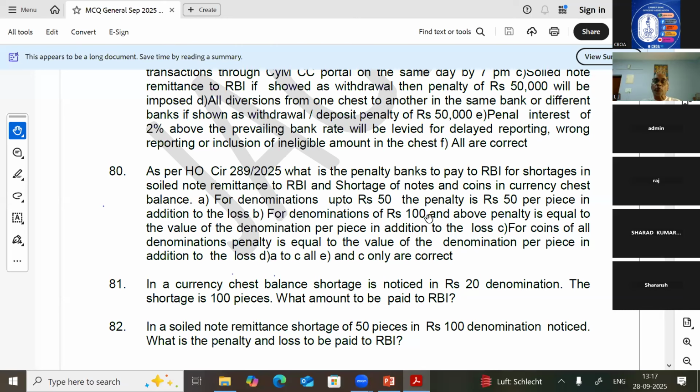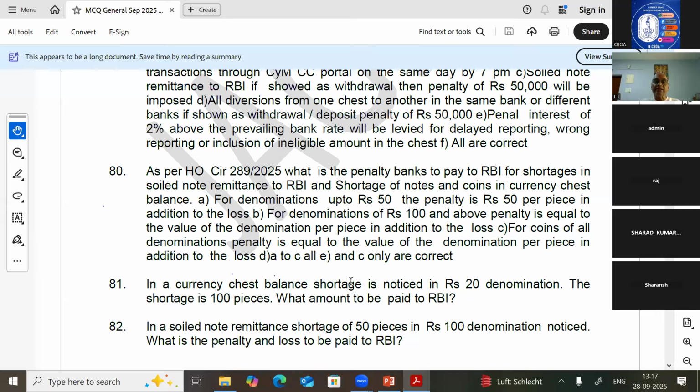For denomination rupees 100 and above, the penalty is equal to the value of the denomination per piece in addition to the loss, that is also correct. For coins of all denominations, the penalty is equal to the value of the denomination per piece in addition to the loss, that is also correct. So the penalty we have to pay, A, B, C, all are correct. Question number 80, answer is D. If you go to the PowerPoint, you can link it and find the answer.